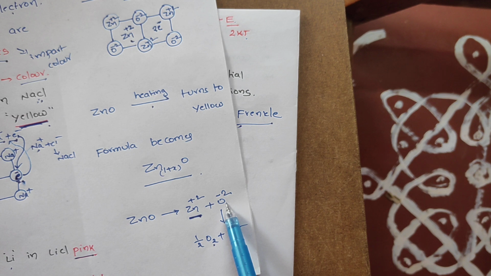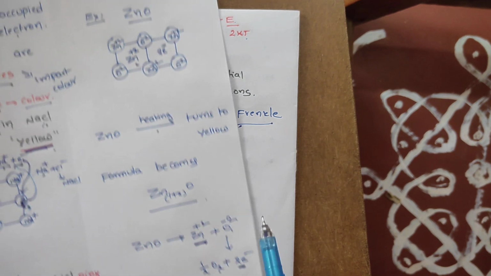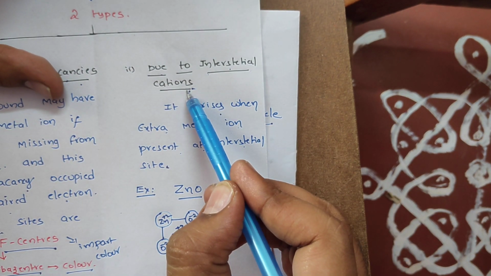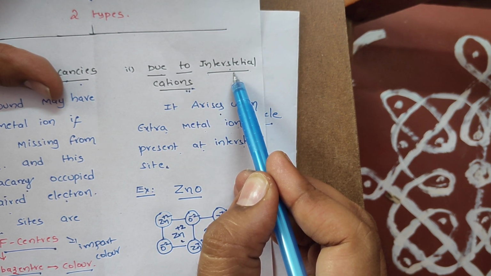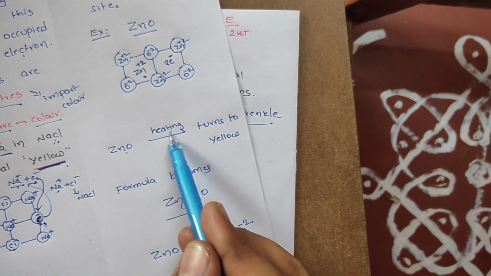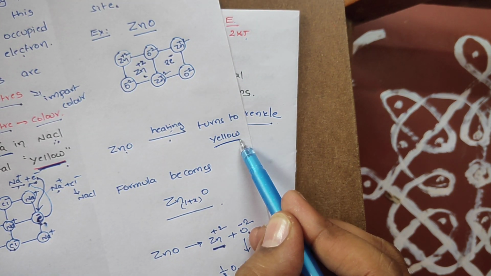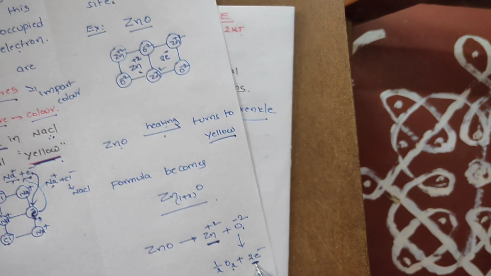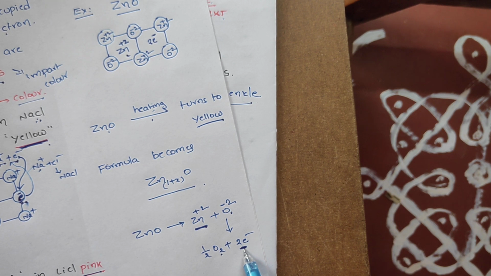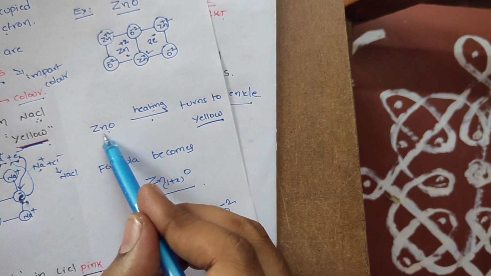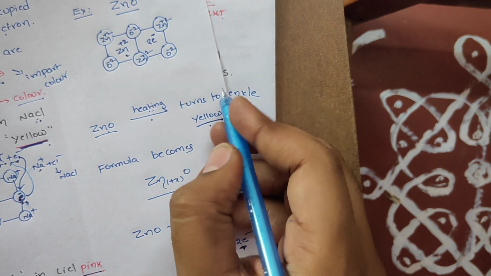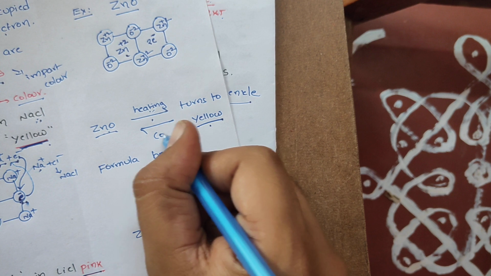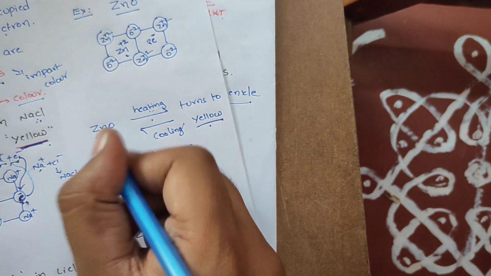What about oxygen, sir? Oxygen escapes, which means some of the cations are present in excess number in interstitial positions. Sir, why does zinc oxide turn yellow upon heating? Once again the reason is the excitation of these electrons to higher energy states, and these electrons are responsible for giving zinc oxide its yellow color upon heating. Students, we know that when this yellow zinc oxide is cooled, it becomes colorless once again.